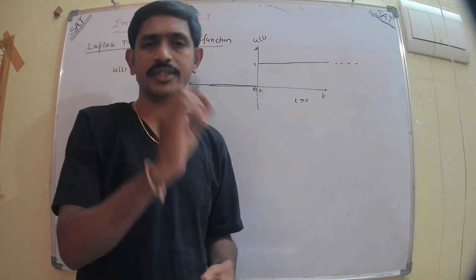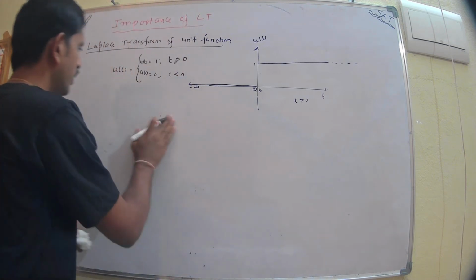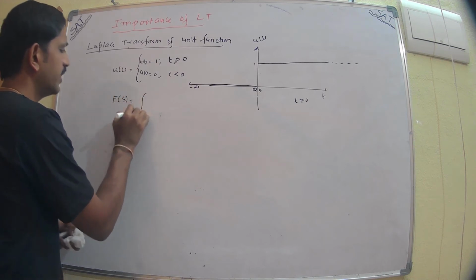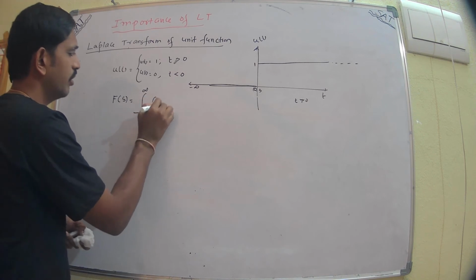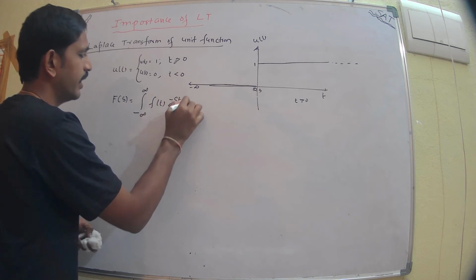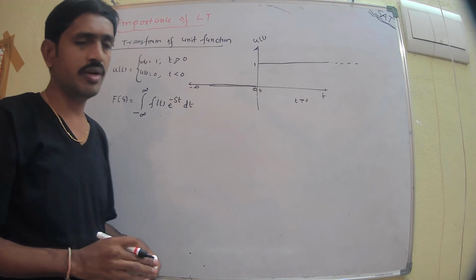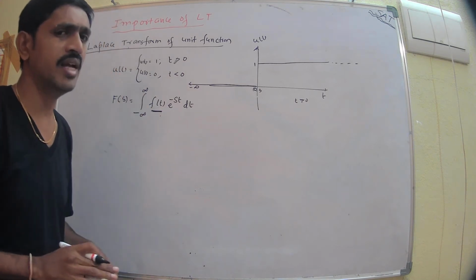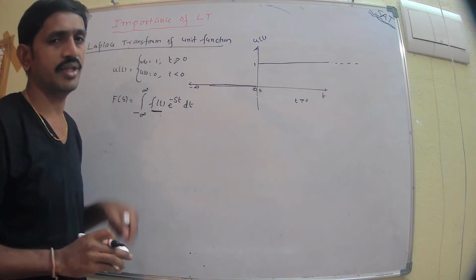Now find out the Laplace transform of the u of t function, that is the unit step function, according to the Laplace formula. We know the Laplace formula is f of s equal to the integration from minus infinity to plus infinity of f of t multiplied by e power minus st dt. Here f of t is the input signal that is given to the control system, and here f of t is u of t, the unit step function.